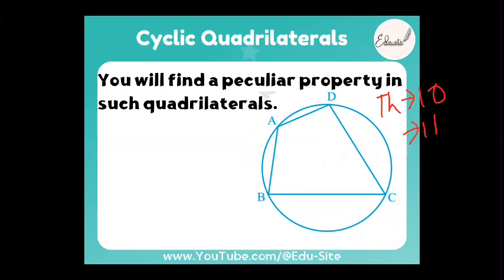What is theorem 10? Sum of either pair of opposite angles of a cyclic quadrilateral are equal to 180°. Very good. You have to remember cyclic quadrilateral, okay? Cyclic quadrilateral, matlab, it is nothing but the points of the cyclic quadrilateral lie on the circle. What about theorem number 11? The sum of a pair of opposite angles of a quadrilateral is equal to 180°, then that quadrilateral is cyclic. Yes, very good. Excellent.